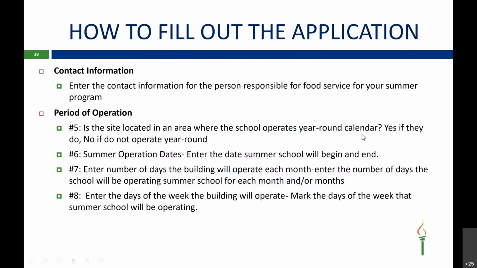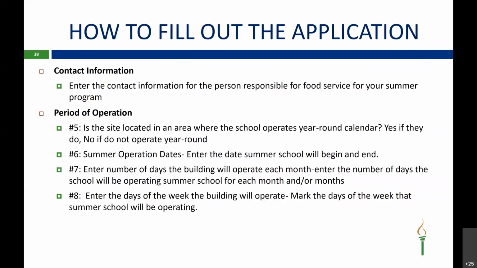Okay, so now you're in your application. Once you're in your application, you will first fill out the contact information. Enter the contact information for the person responsible for food service for your summer program. Then next, you're going to fill out your period of operation. So question number 5 on the application will ask you, is the site located in an area where the school operates a year-round calendar? If you operate year-round, you'll choose yes. If you're a traditional school, you'll just choose no.